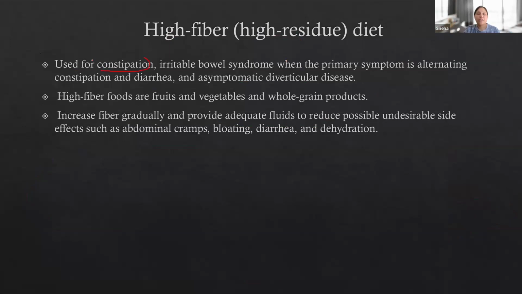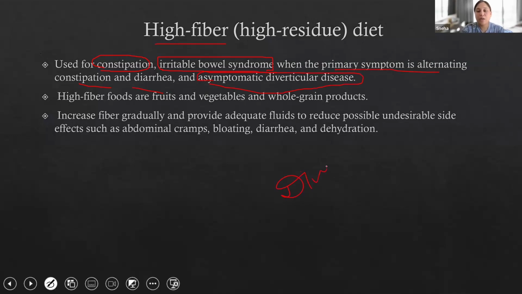When the patient has constipation or irritable bowel syndrome, this is not inflammatory bowel disease. This is irritable bowel syndrome, where the patient has episodes of constipation or diarrhea because of stress and anxiety. When the primary symptom is alternating constipation and diarrhea, or asymptomatic diverticular disease, in that condition you can give a high fiber diet. Now we talked about diverticulitis in the previous slide.